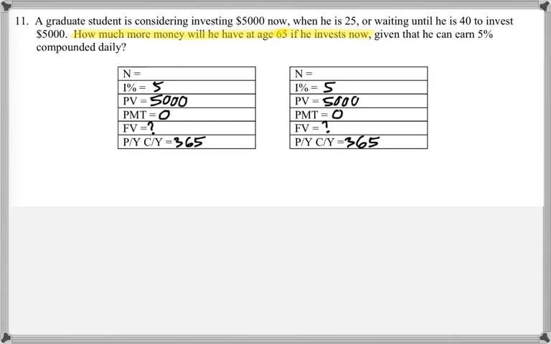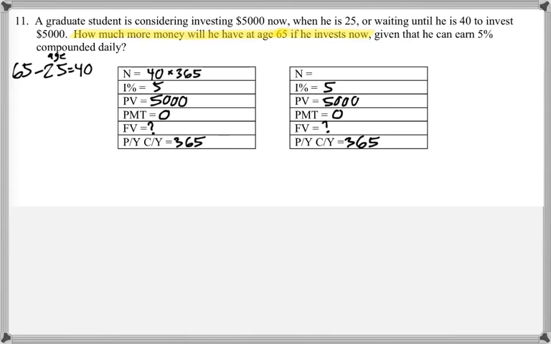So the time frame for the scenario where he invests at age 25: well, if we take 65 minus his current age of 25, we get 40. So N will be 40 times 365.